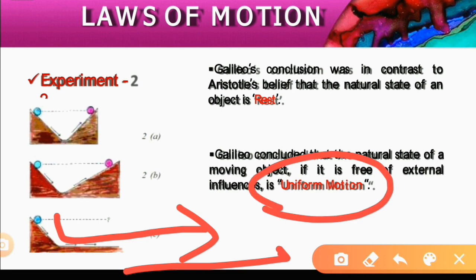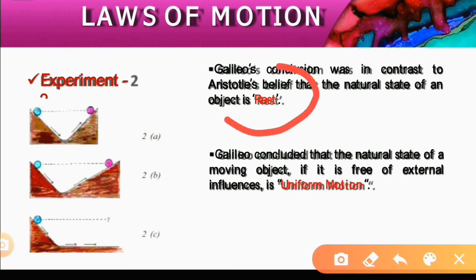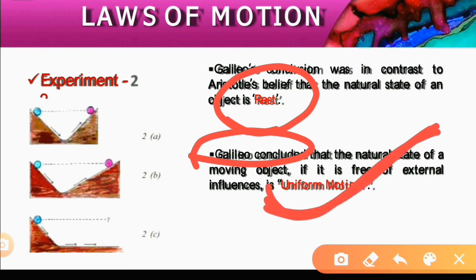So what Galileo said became a contrast to Aristotle's belief. Aristotle said that the natural state of an object is rest. But Galileo concluded that the natural state of an object is not rest, it is uniform motion. Understood, everyone?